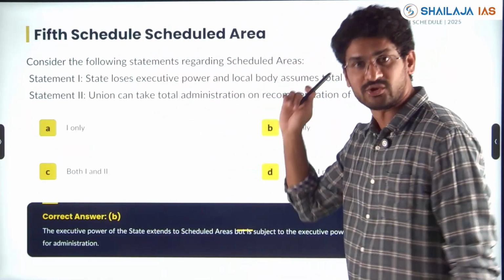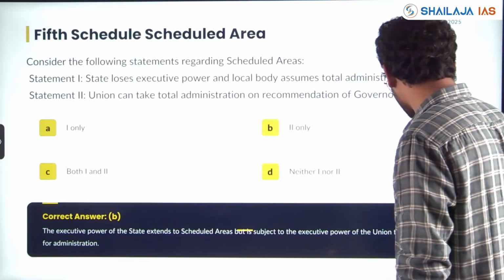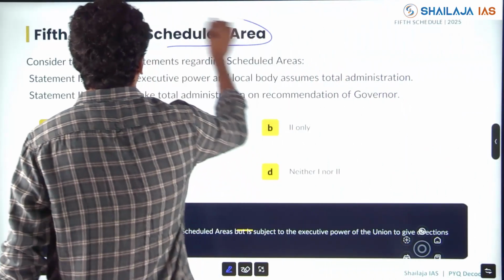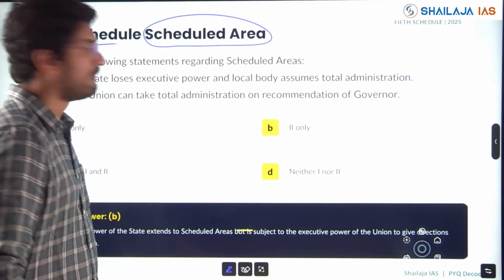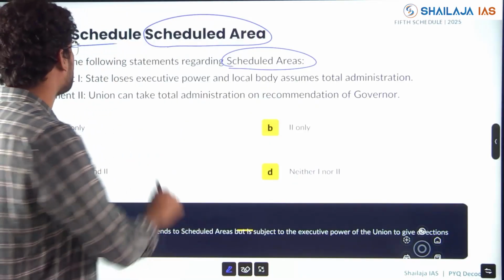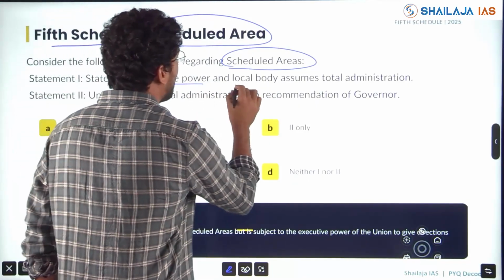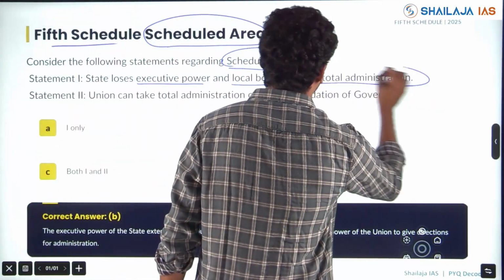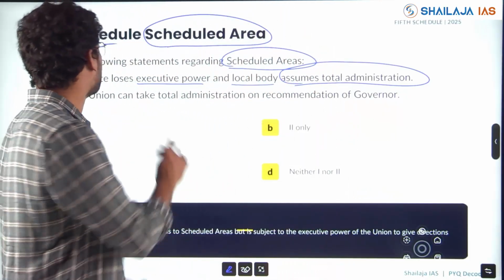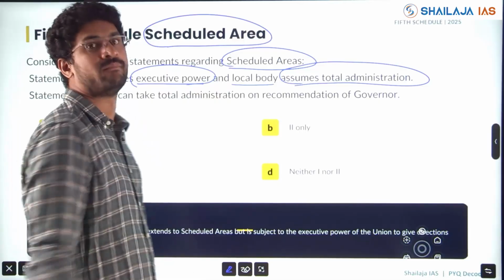5th schedule in 2025, the question has been asked. 5th schedule and scheduled area. Consider the following statements regarding scheduled areas. State loses executive power and local body assumes total administration. Is it true that state loses completely all the executive power?